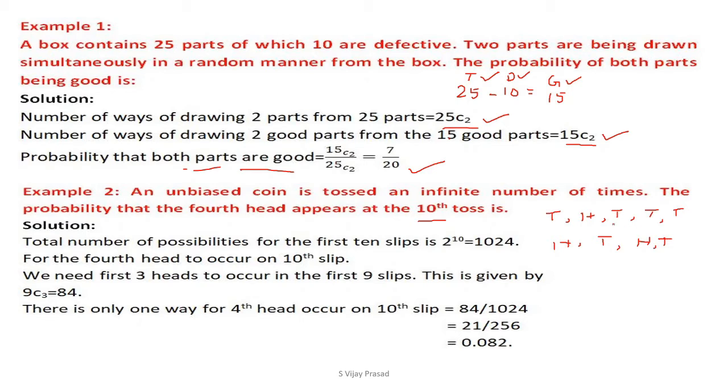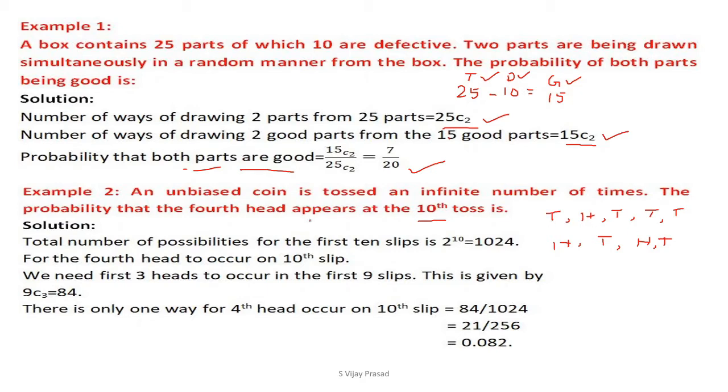Before that, how many heads have to happen? 3 heads have to happen in 9 trials. Before you perform the 10th trial, you must get at least 3 heads, minimum 3 heads, so that at the 10th trial you get the head. What is the probability of getting a head at the 10th toss?